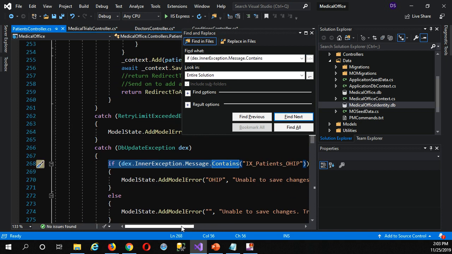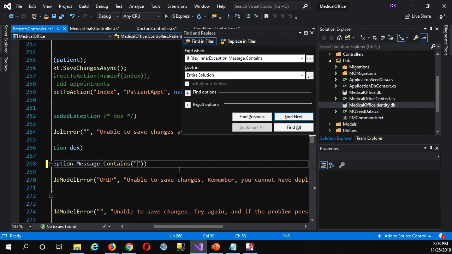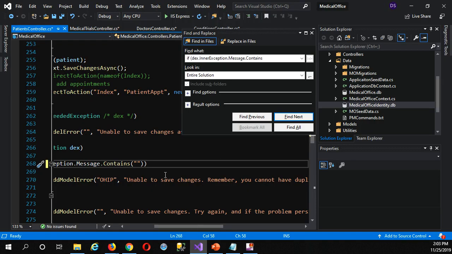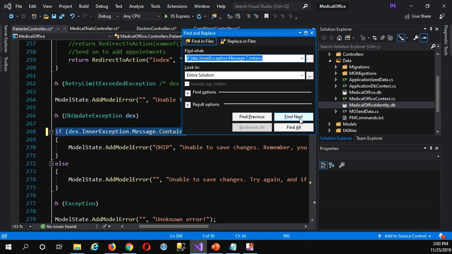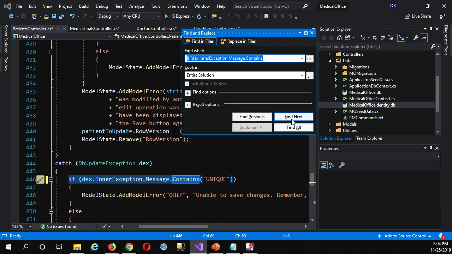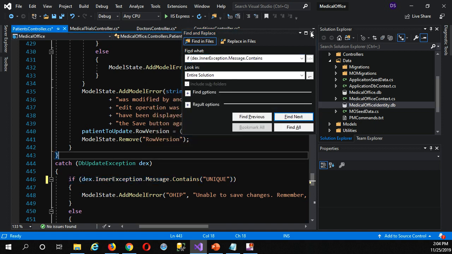Okay, now here's where we're looking for our unique OHIP number, right? So for this one, I'll just put the word unique. So that's it. I found them all.